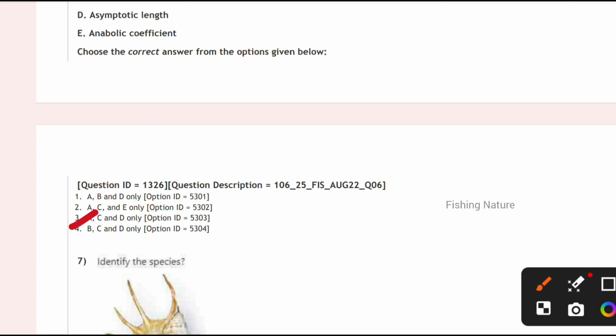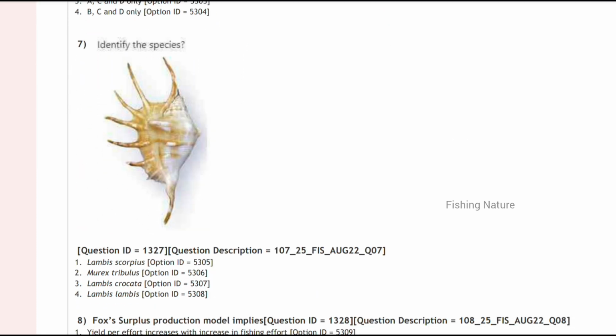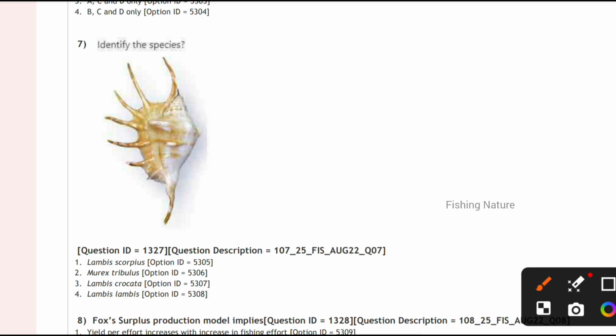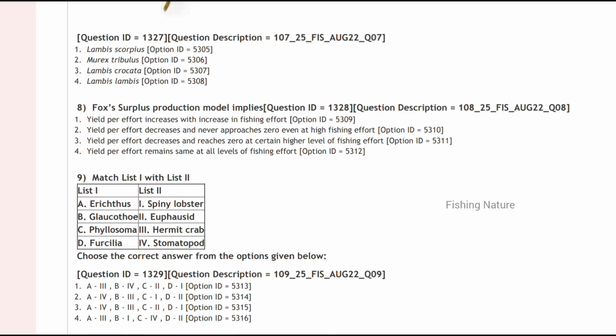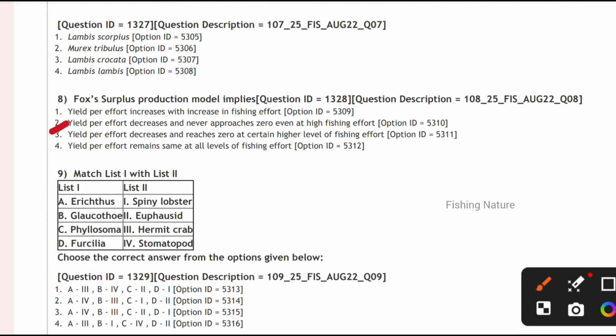Next one. Identify the species. Which species it belongs to? It is option 3. Labeo labeo. Next, Fox surplus model implies yield per effort increases with increase in fishing effort, or yield per effort decreases but never approaches 0. So option B is correct.